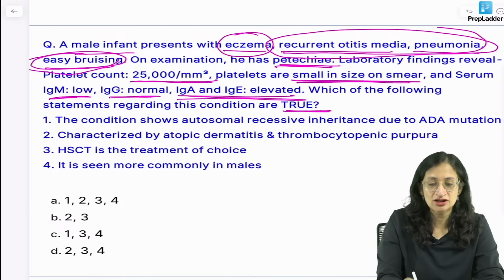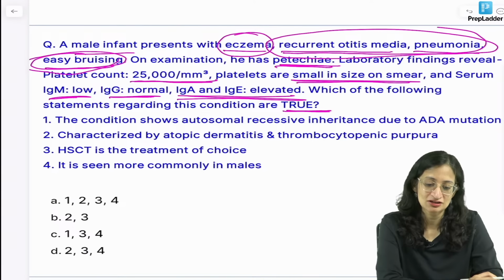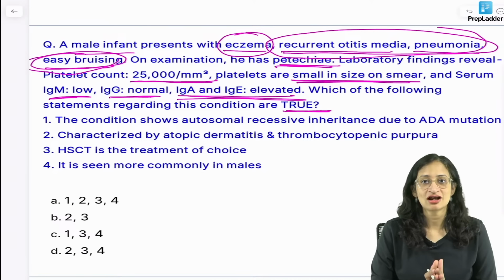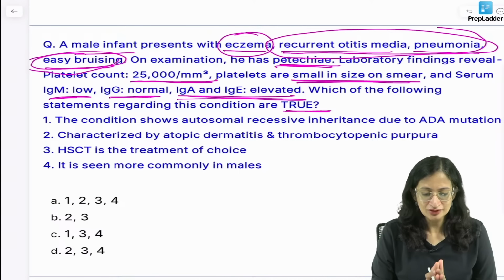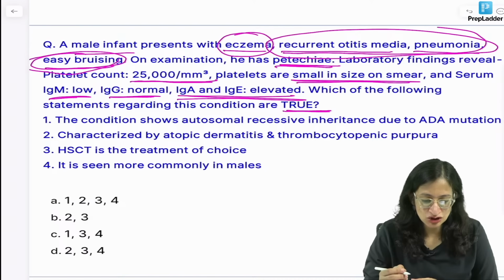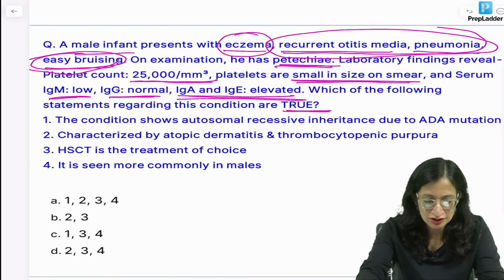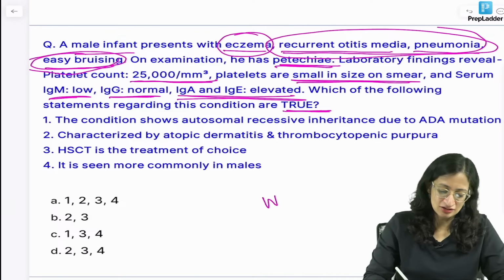So first, who will tell me what is the condition that we are dealing with? Yes, waiting for your replies. What is the condition? So this is a typical favorite of the INI-CET exam, right? Many times repeated. So very good. So I can see Ajju and Sushant and Jayasai Ramvat, Shivgere, Mantasha, yes. So we are of course dealing with Wiskott-Aldrich syndrome here.